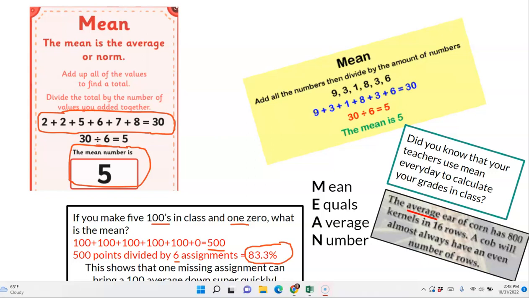That just shows you how quickly those zeros can change grades. Did you know that your teacher uses mean every day to calculate your grades? Every single day. Also, the average ear of corn has 800 kernels in 16 rows. So a cob will almost always have an even number of rows. And then here's another example for you. So mean equals average number.